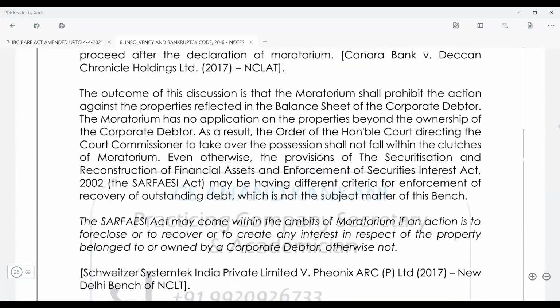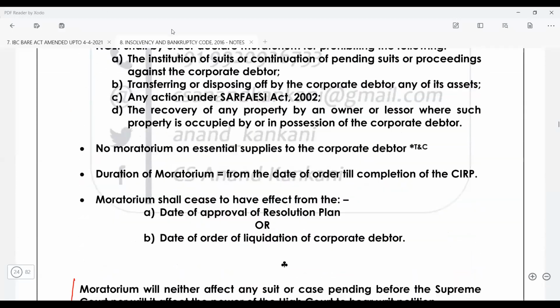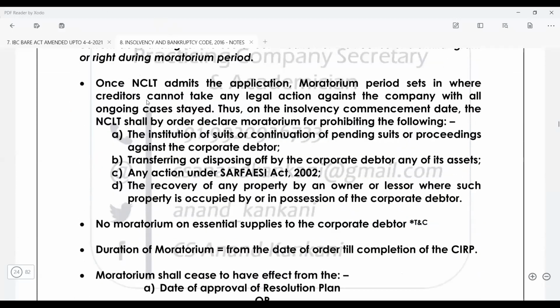Whatever I have written here in bold is the language which you can write in the exam. Just see the same Section 14 that we have studied, in very simple language, not in law language.